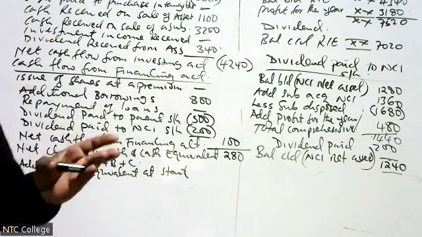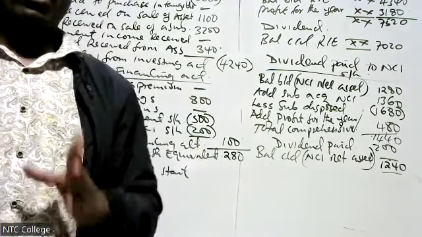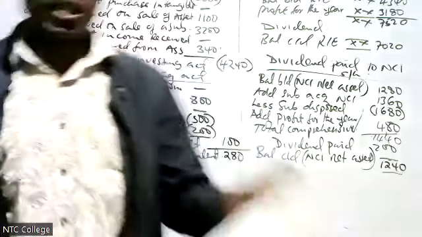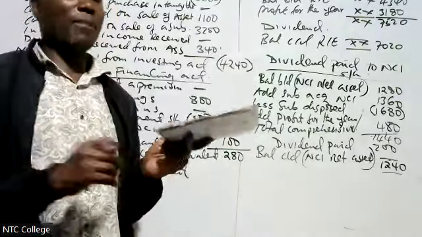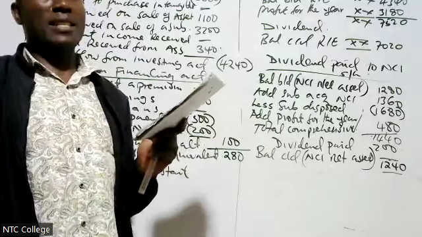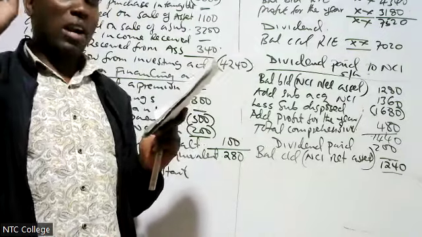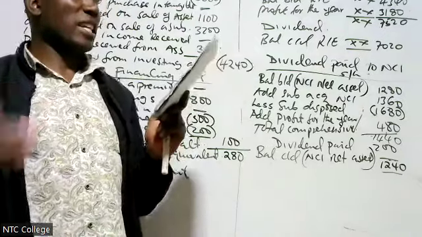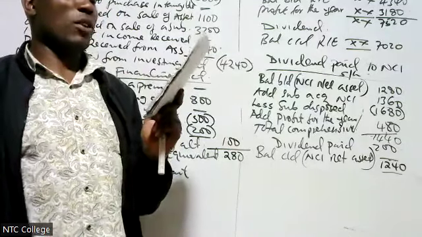Now, this cash and cash equivalent at start, you go to the previous balance sheet, my good friends. Like Mwalimu is going to the previous balance sheet, previous 2018. You check there if there is any bank balance, any short-term investment, and bank overdraft. Like when I check in the previous balance sheet, there is short-term investment of 200